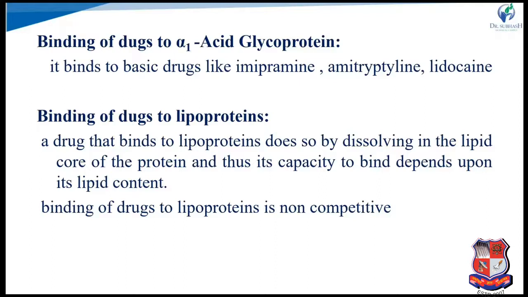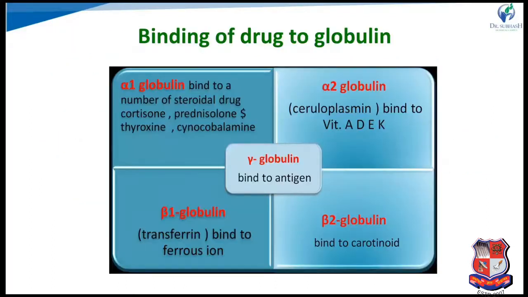Second, binding of drug to alpha 1 acid glycoprotein. Specifically, basic drugs like imipramine and lidocaine bind to this glycoprotein. Binding of drug to lipoproteins: a drug that binds to lipoprotein does so by dissolving in the lipid core of the protein, and thus its binding capacity depends upon its lipid content. So non-competitive binding occurs for these drugs.